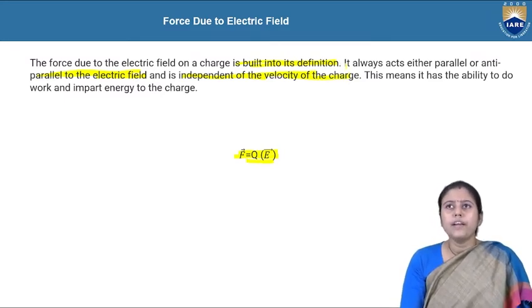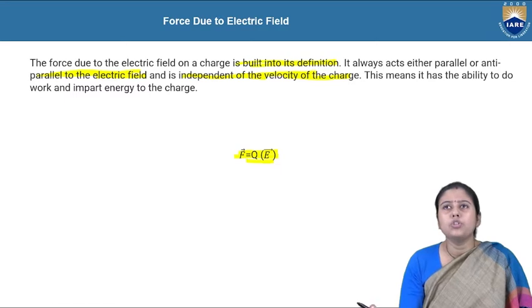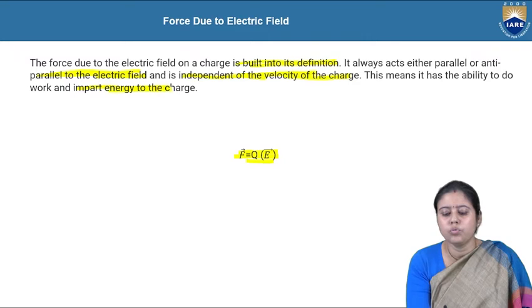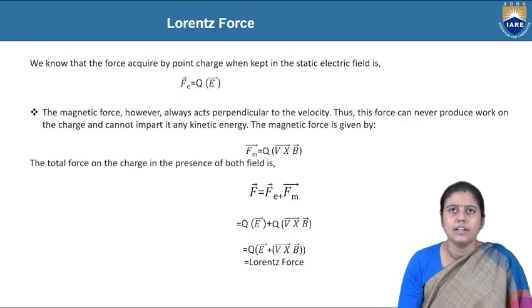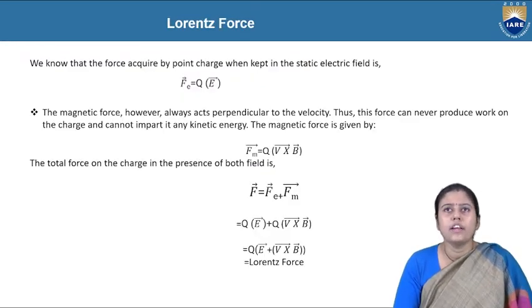As this is parallel, there will be some work done and it can impart energy to the charge. So these are the main things of the electric field. What are the differences? The electric force always acts parallel to the field, so it is independent of the velocity of the charge. As this is parallel, we can say that it can impart kinetic energy to the charge. And based on it, we will get the Lorentz force.